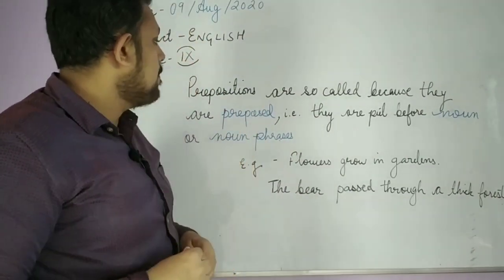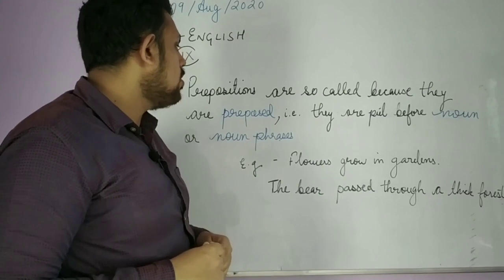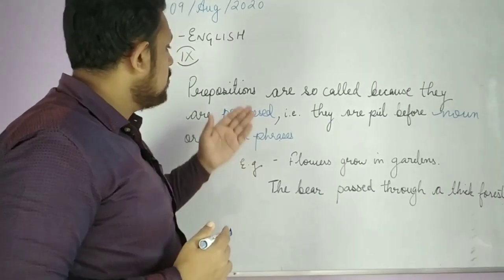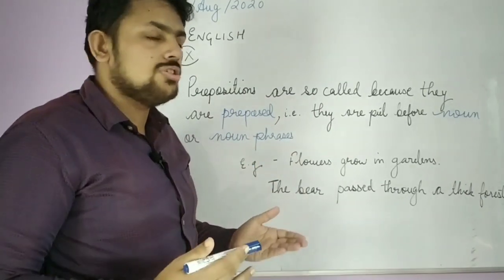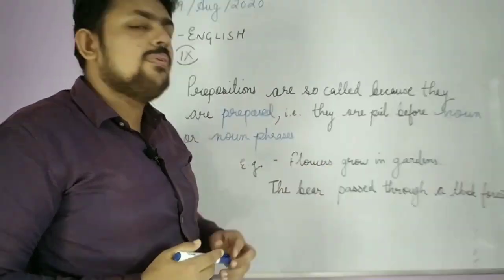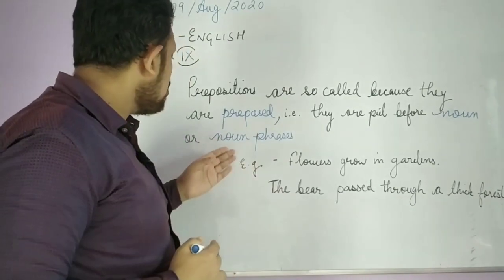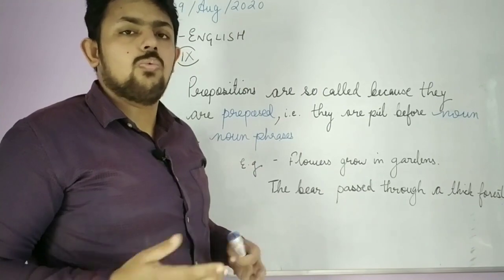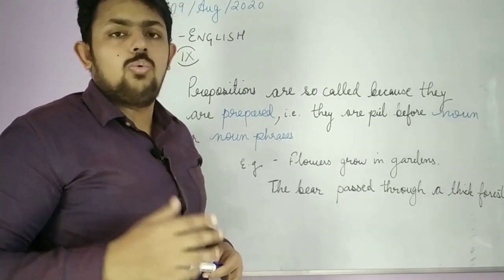See here, prepositions are so called because they are preposed. That means they are put before nouns or noun phrases. What is a noun and what are noun phrases, you know very well.